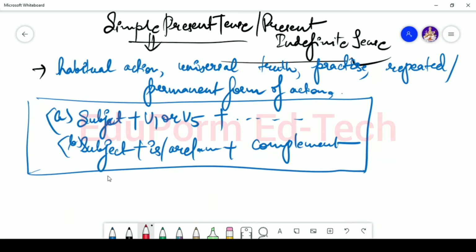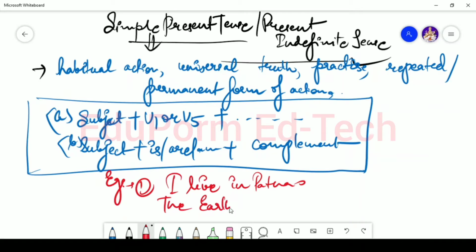Now let's say for example I'm saying that I live in Patna, or that the earth is round. In both the sentences, if you see, the sentences are used in the form of simple present tense. The sentence contains the simple present tense. Now, I live in Patna, the earth is round is one such form of universal truth. These are some of the examples of simple present tense.